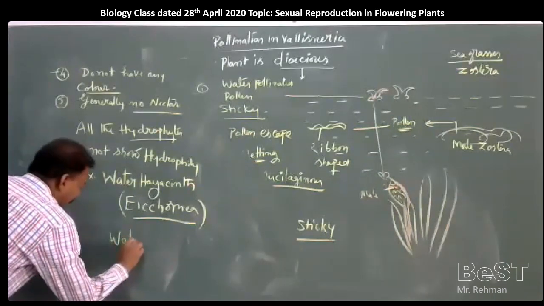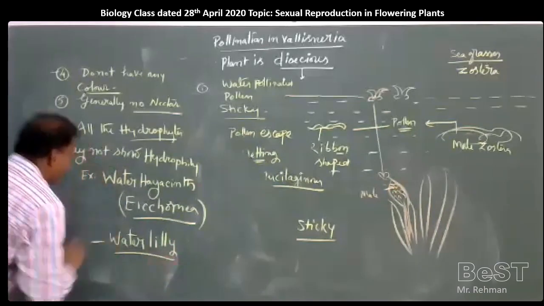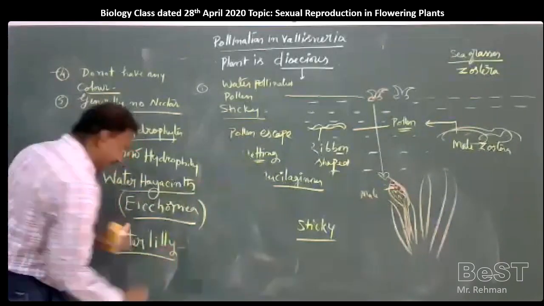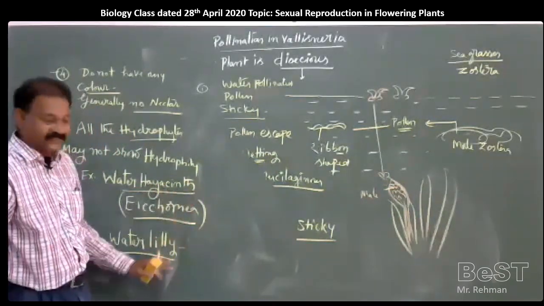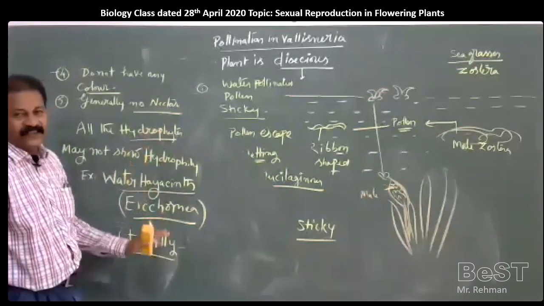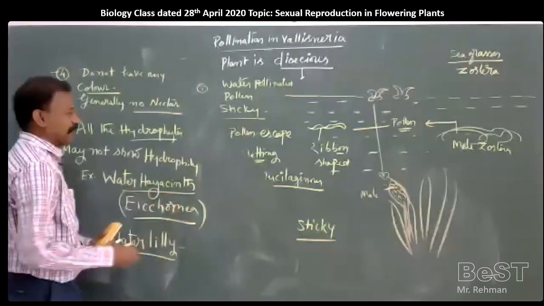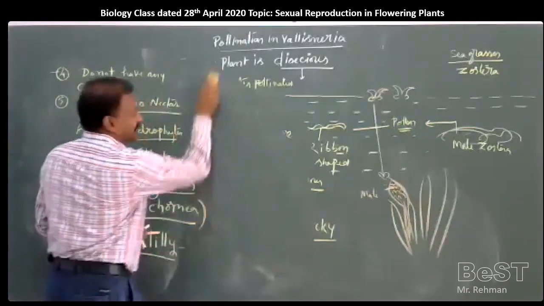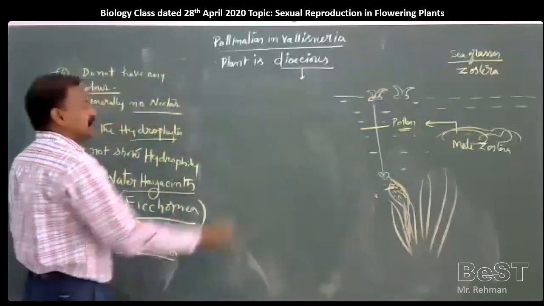Water lily, another plant. Water hyacinth and water lily are also hydrophytes, water plants living in water bodies, but they will not show hydrophily or water pollination. Why? Because these plants definitely grow in water, but they will produce their flowers outside the water bodies.